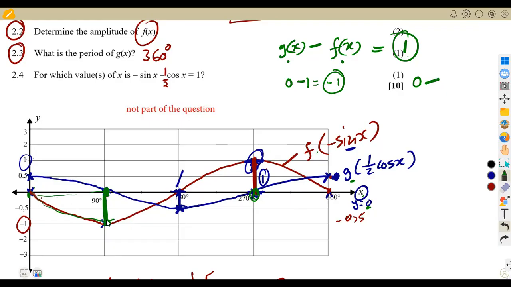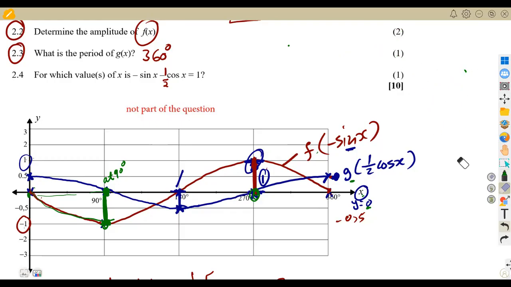Our f of x at 90 degrees is at minus 1. So it is going to be 0 minus 1, so that's going to be 0 plus 1, which is 1. So where gx subtracts f of x to give us a 1, it is at 90 degrees. For the one that we answered here, our angle was x equal to 270 degrees. But if it was another condition, that is how you're supposed to answer your question.